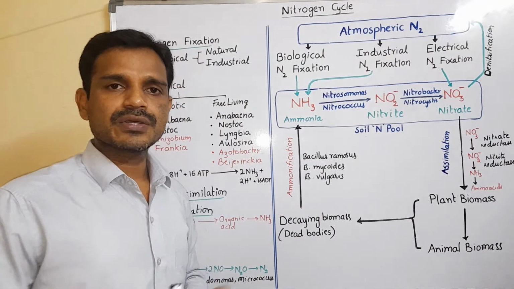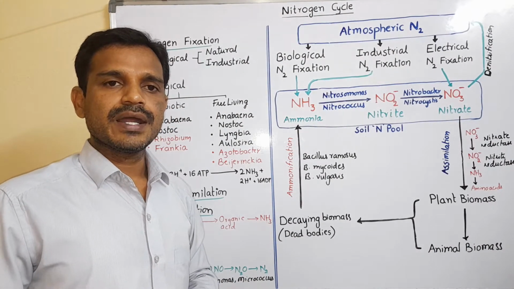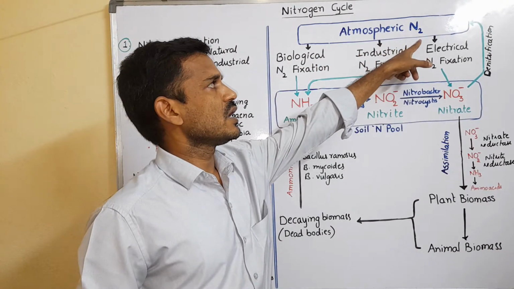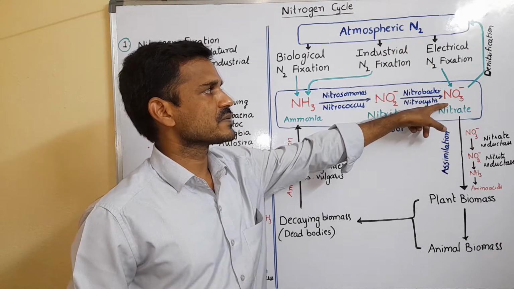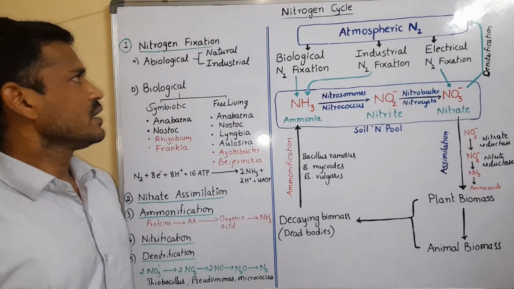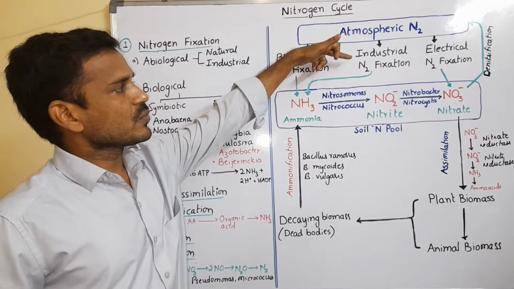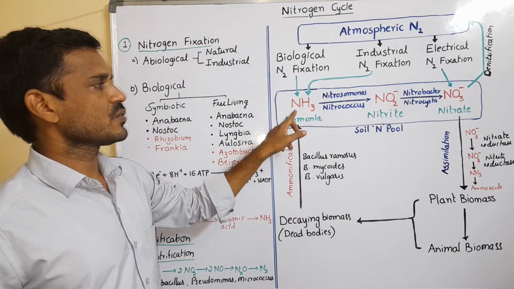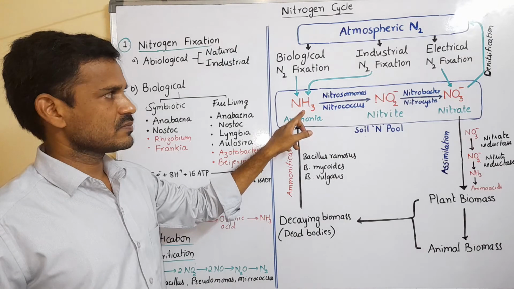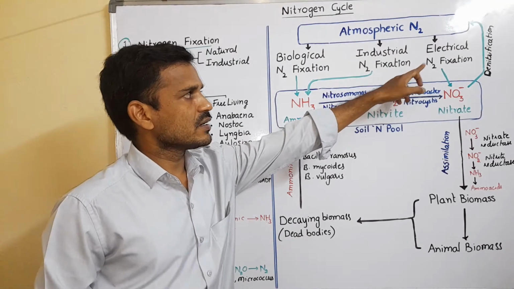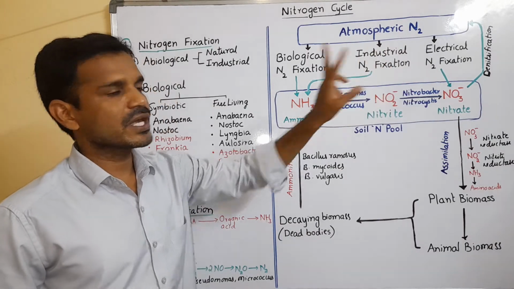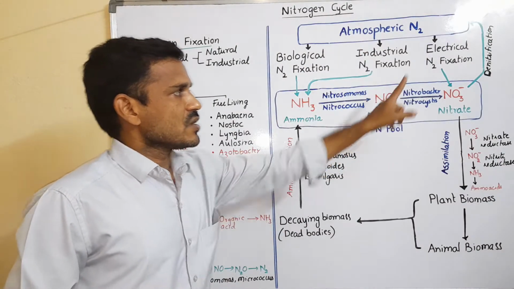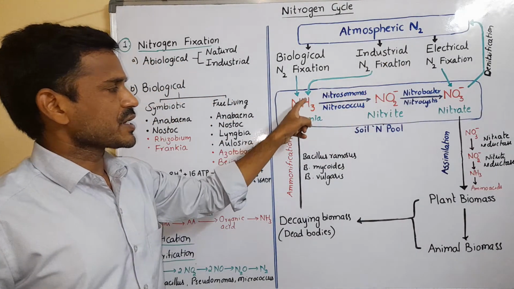Natural means during raining, by electric charges or thunder, nitrogen is fixed. Atmospheric nitrogen is fixed into nitrate. That is an oxidation step. Industrially, atmospheric nitrogen is fixed into ammonia. So it is a reduction step, where nitrogen is combined with hydrogen from water. So electrical nitrogen fixation and industrial nitrogen fixation are both abiological, physical types. One is an oxidation step, and the other is a reduction reaction.